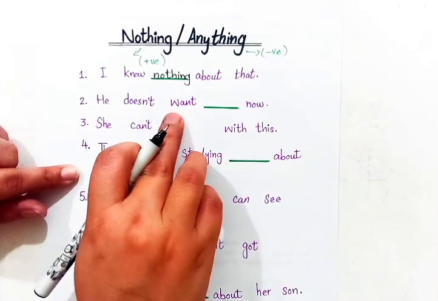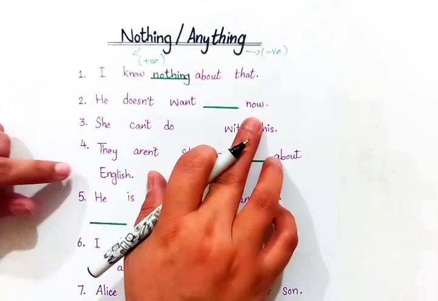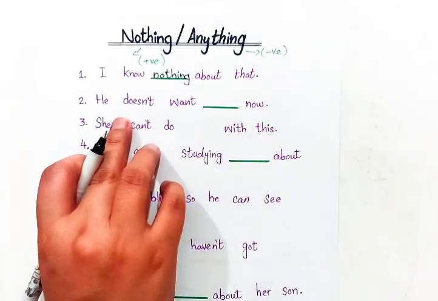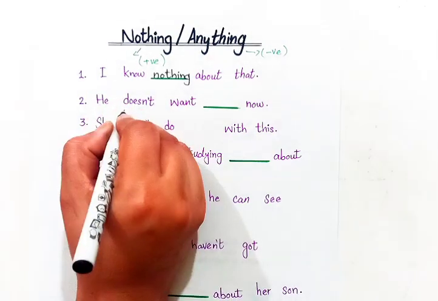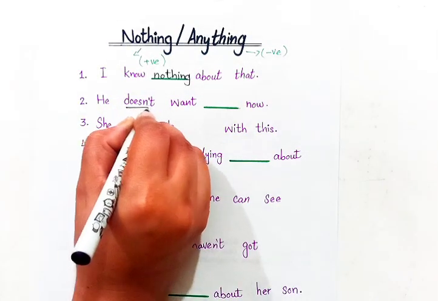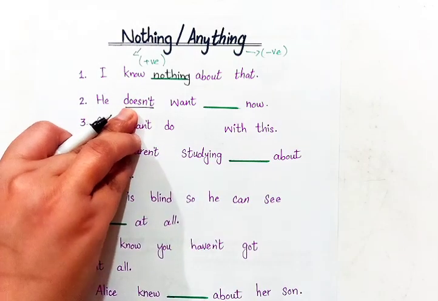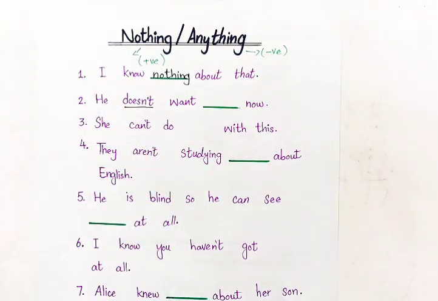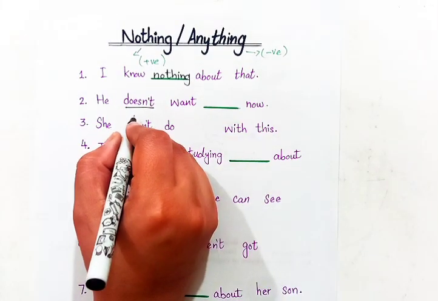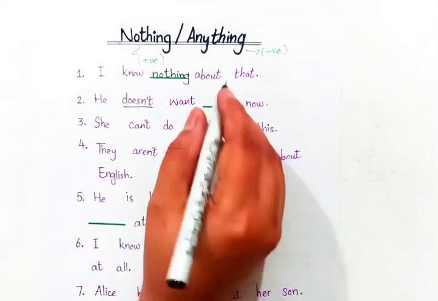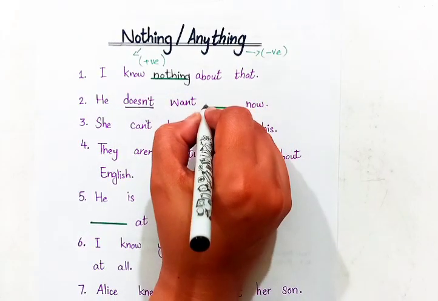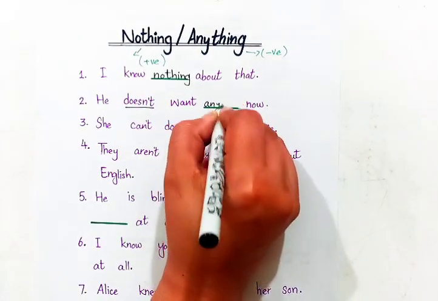He doesn't want blank now. Now this is a negative sentence, as this sentence has the word doesn't. Now as we know, for negative sentences we use the word anything. He doesn't want anything now.